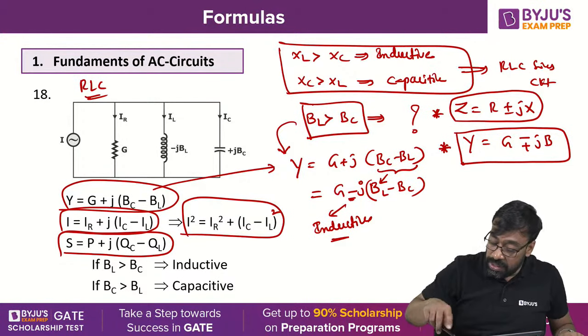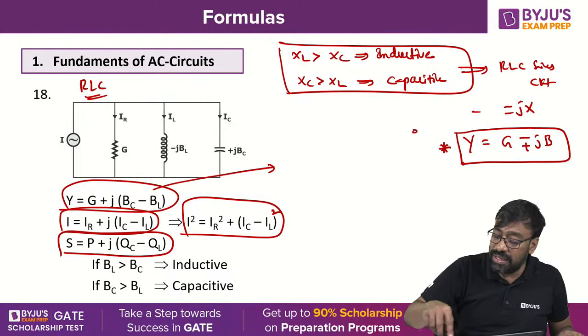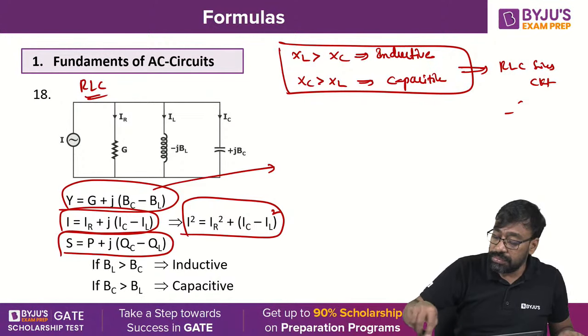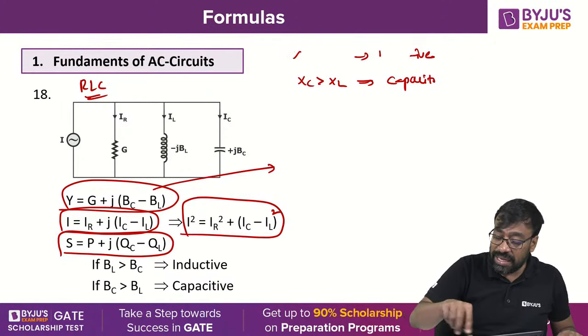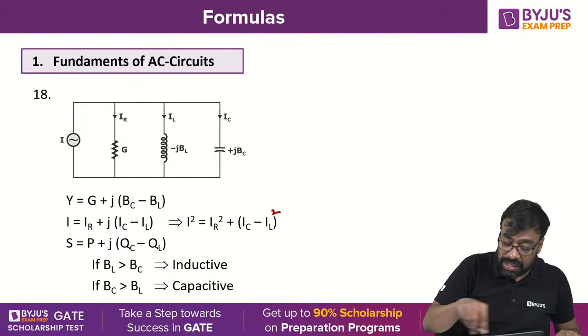Is it clear? So for a series circuit, you must always compare what? XL greater than XC, XC greater than XL, like that. I can write something like this to remember easily. Conclusion I would like to write.